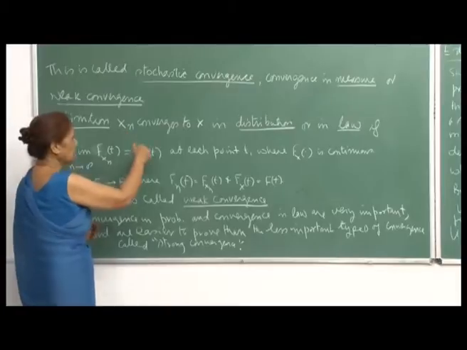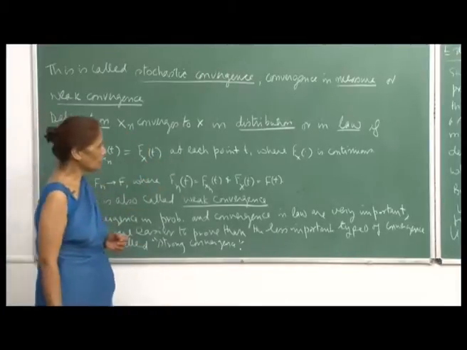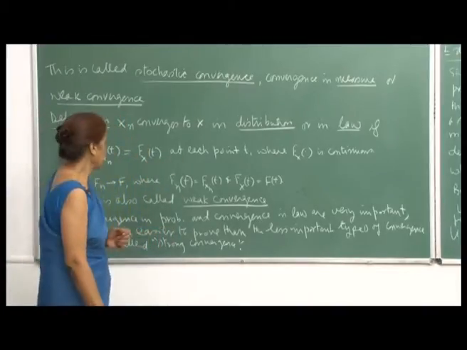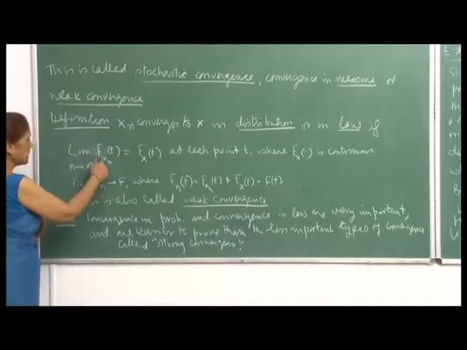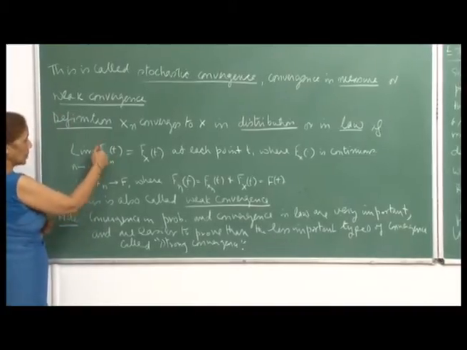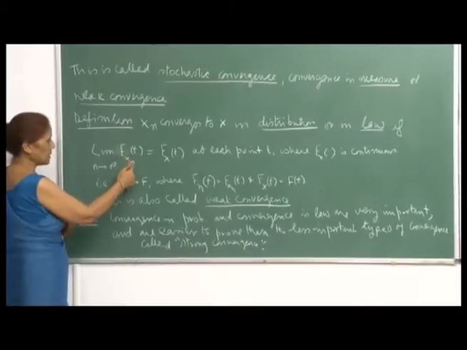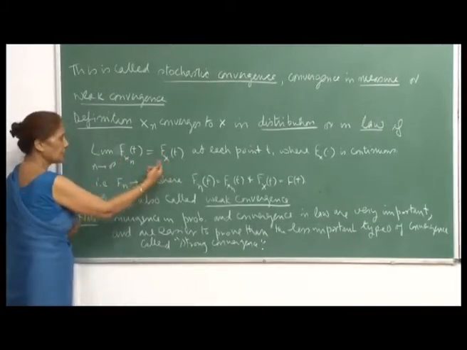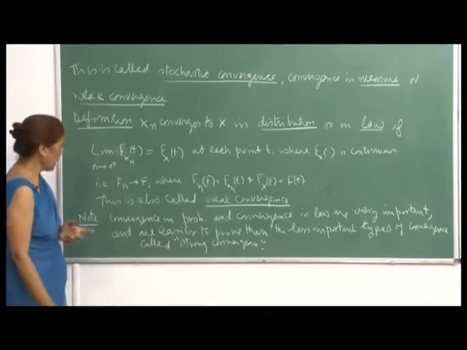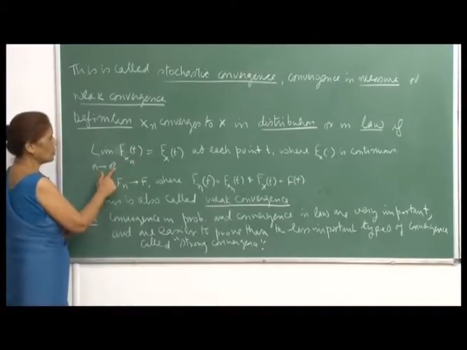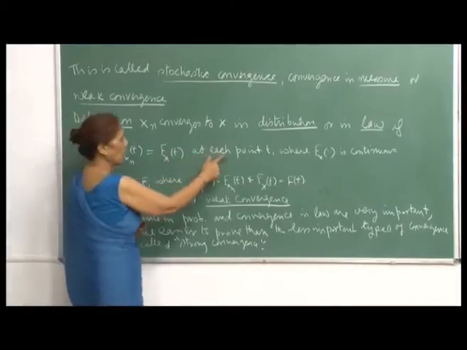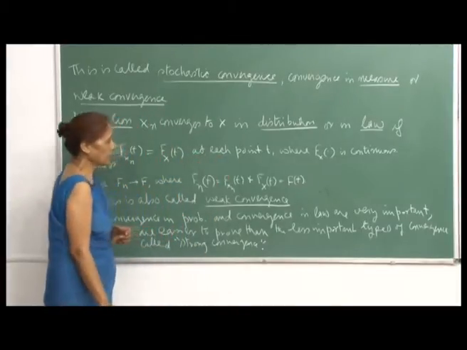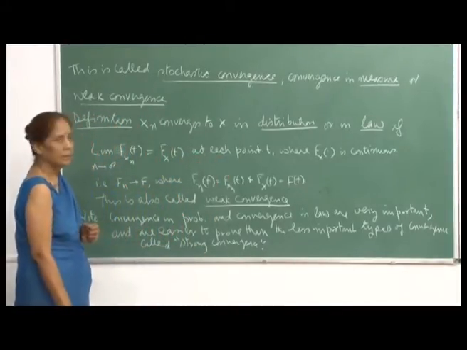We will say that x n converges to x in distribution or in law if the limit of F x n (t), that means the cumulative distribution function of x n at the point t, converges to the cumulative distribution function of x at t as n goes to infinity, and this must happen at each point t where F x is continuous.